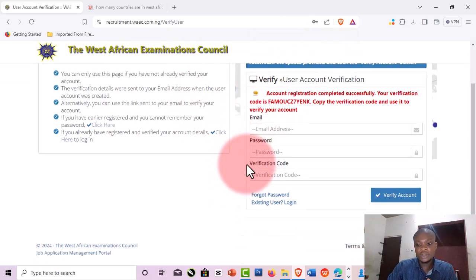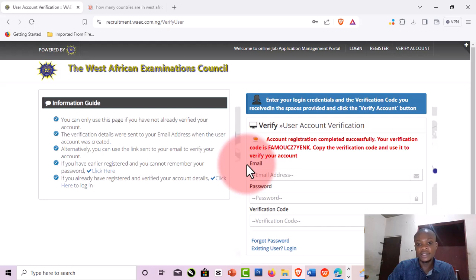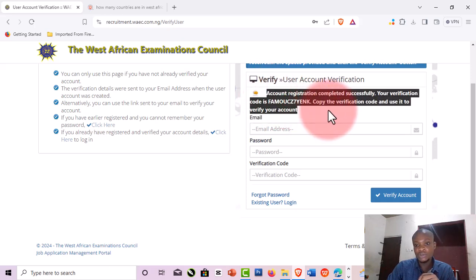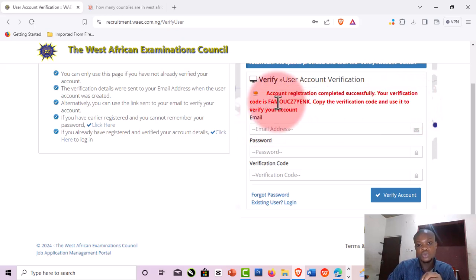So the next thing that you have to do right now is you must activate your account. Now read what is written here. They say account registration completed successfully. Your verification code is, they now give me this. Copy the verification code and use it to verify your account. So I'm going to copy this.